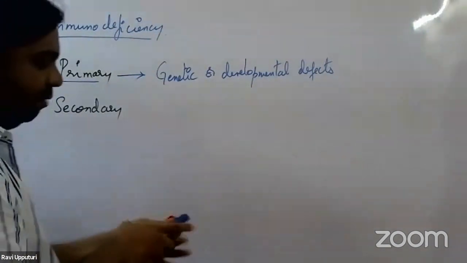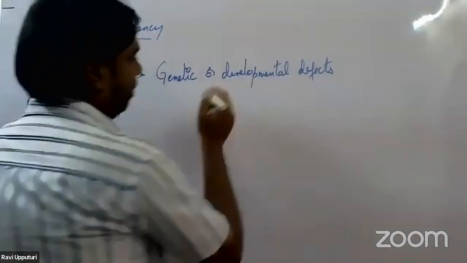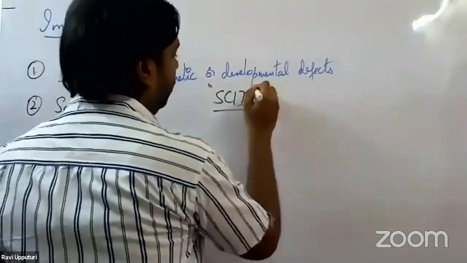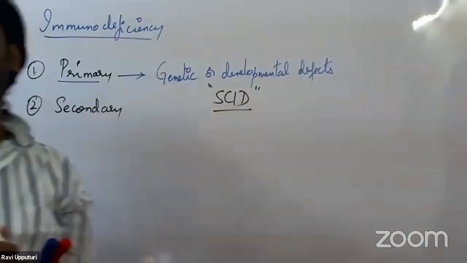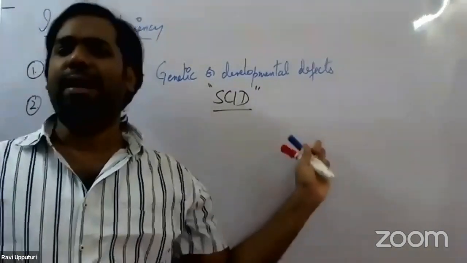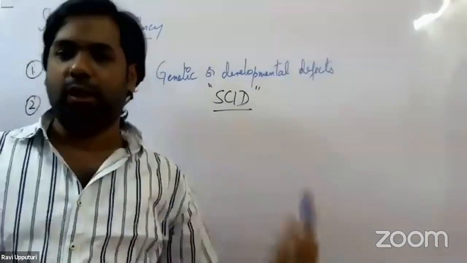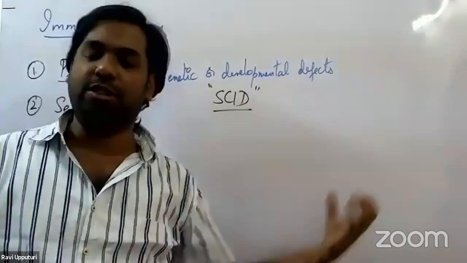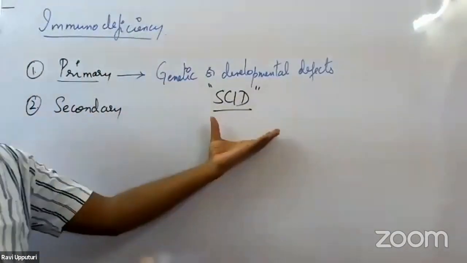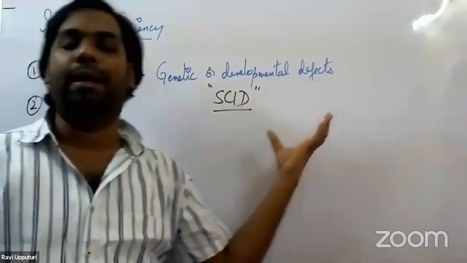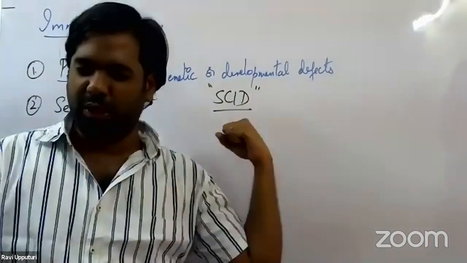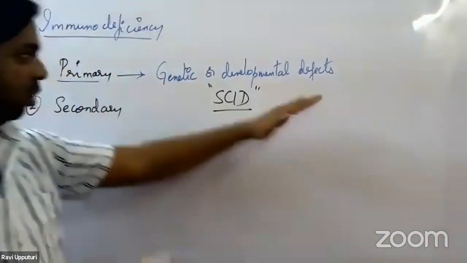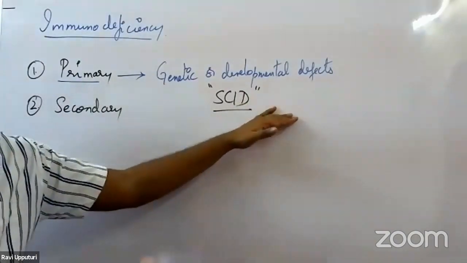So what examples can we give for primary immunodeficiency? We have one disease called SCID. I hope you would have studied about this in your botany. SCID stands for severe combined immunodeficiency, which is caused due to a deficiency in the ADA gene. So we are not going to get into much detail because hopefully you have already studied it. We are not going to get into primary immunodeficiency.